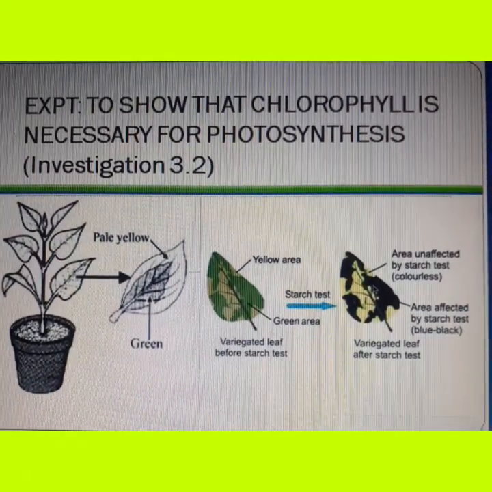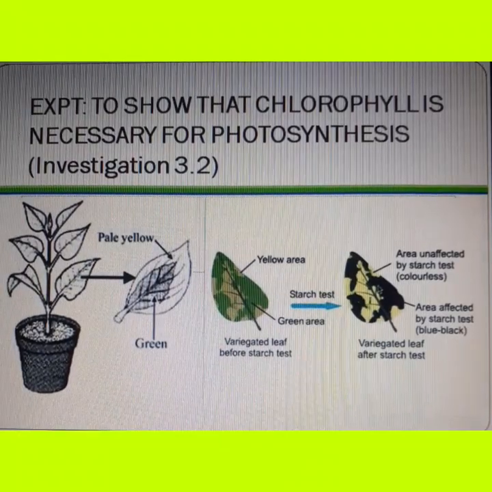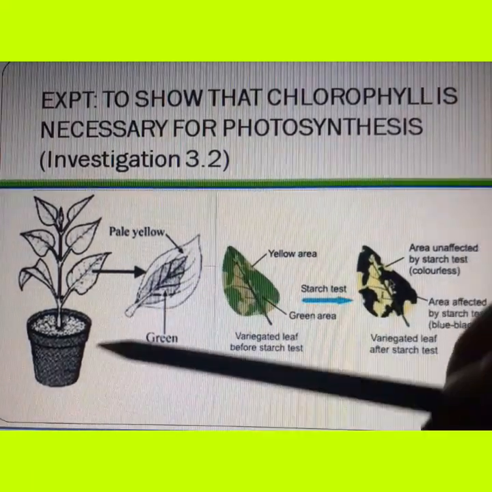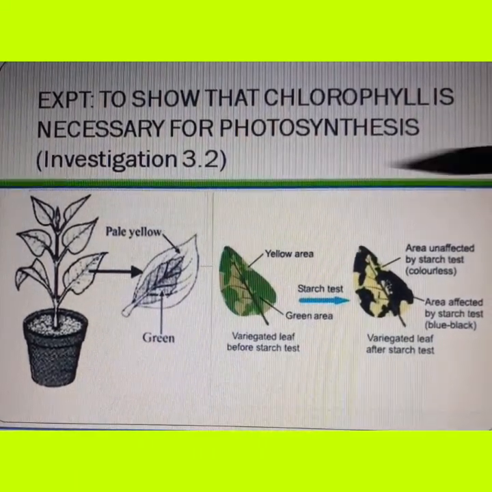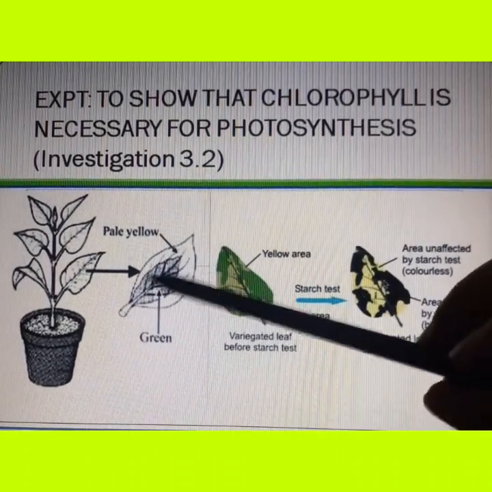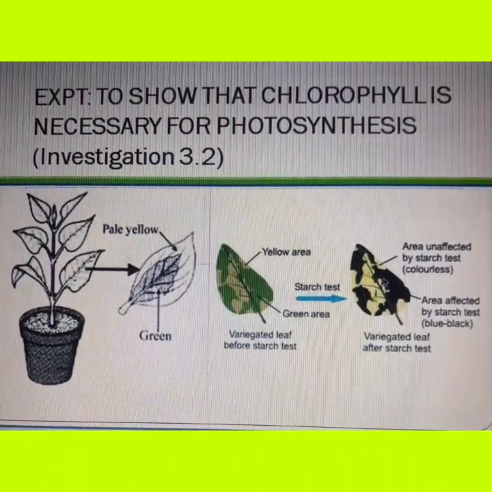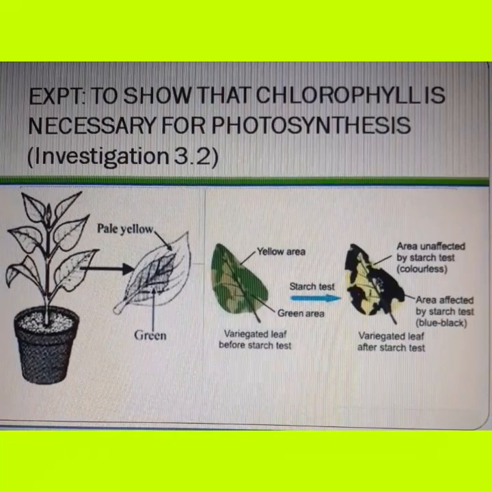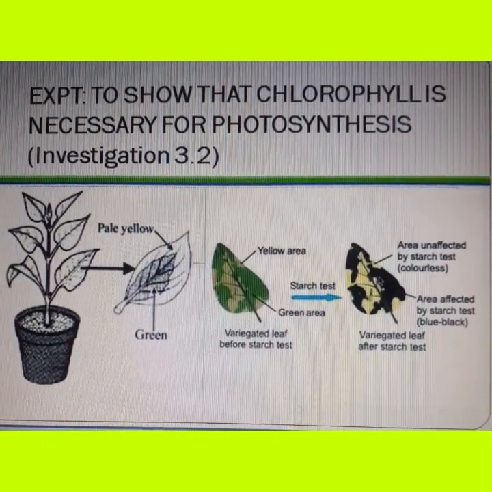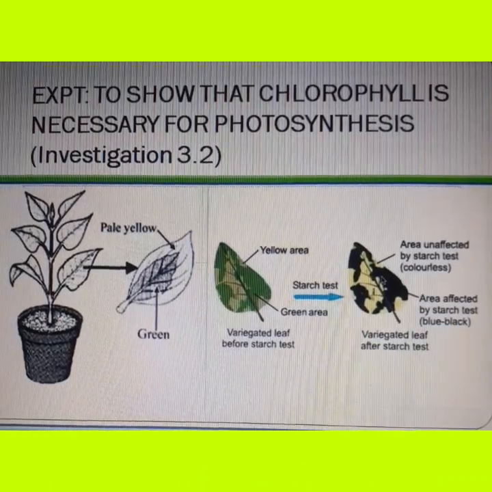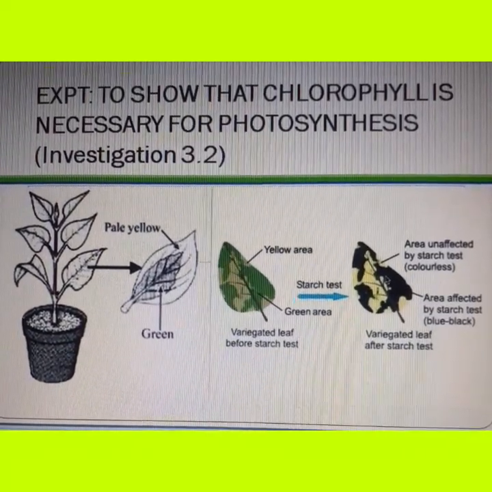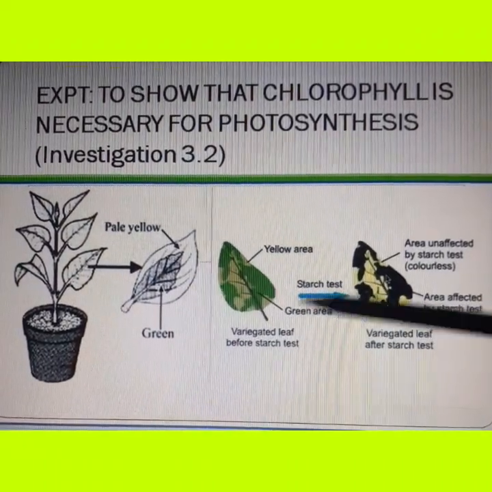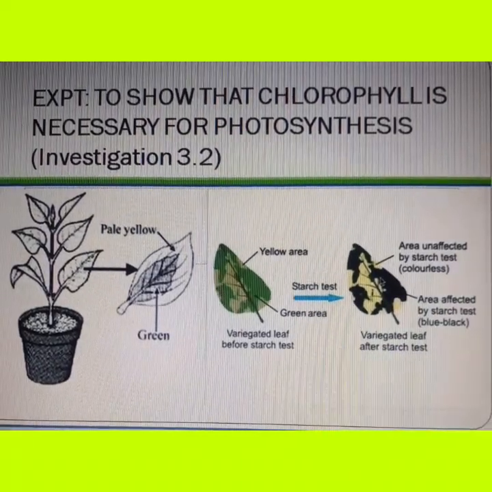With the help of this experiment, we would like to show that chlorophyll is necessary for photosynthesis to take place. For this, we take a potted plant which is variegated. That is, it has leaves which are pale yellow as well as green in color. This plant is first kept in the sunlight for a few hours. That means photosynthesis will take place in the plant. Then it is destarched, that is, the chlorophyll is removed. Then we take a leaf and put a few drops of iodine on it.